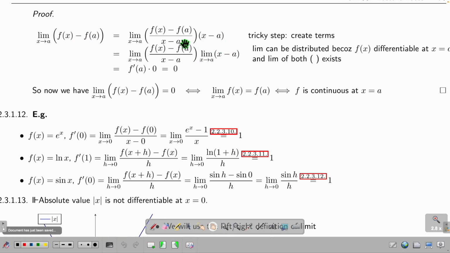I can create stuff because they are not zero. They are not zero before I take the limit. They are zero after I take the limit. So that's different. And after I do this, I can now split them inside because this is before the limit. So I can do that. And then now what? This is just zero. So therefore, I have this. So what is this? The limit of this is zero.